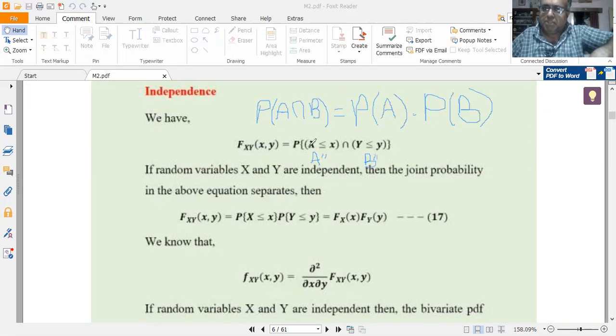So this would be equal to P of A intersection B, where A is x less than or equal to x and B is y less than or equal to y respectively. So this would be equal to P of A into P of B, which is P of x less than or equal to x into P of y less than or equal to y. But what is this P of x less than or equal to x? From module 1, I know that this is the CDF of x, which is capital Fx of x. Similarly, P of y less than or equal to y is nothing but the CDF of y, that is Fy of y. So I get Fxy of x comma y to be equal to Fx of x into Fy of y. Call it equation 17.